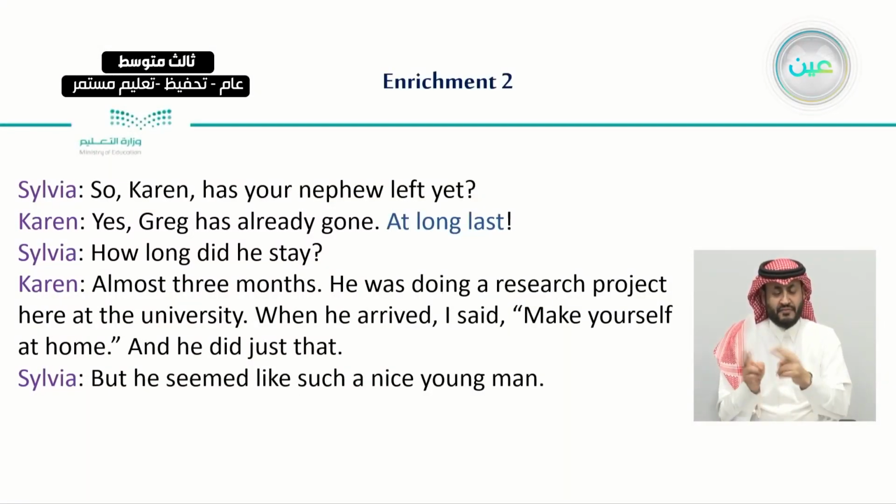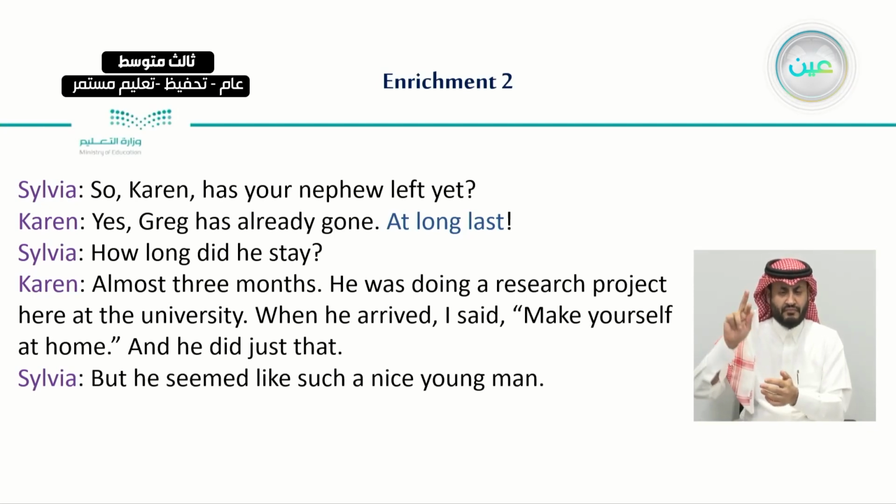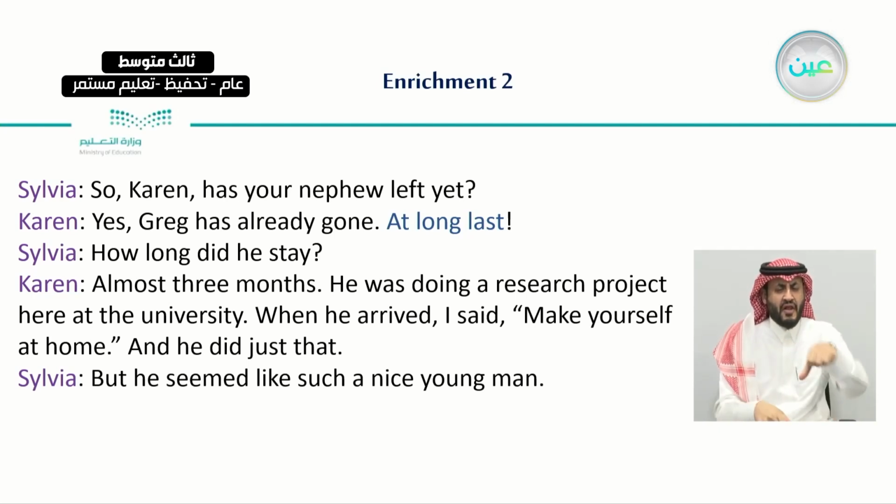So we listened to a conversation about Sylvia and Karen, and we understood that Karen is very annoyed by her nephew, who used her house and did a lot of things that annoy her, as we can see here: never cleaning up, or eating, or putting his feet on the furniture.